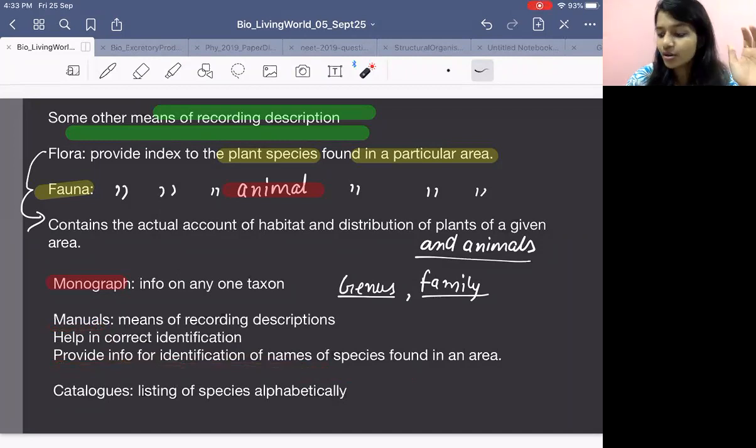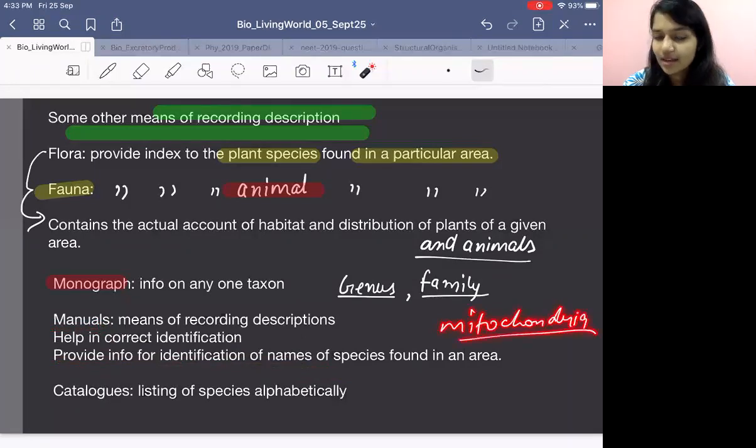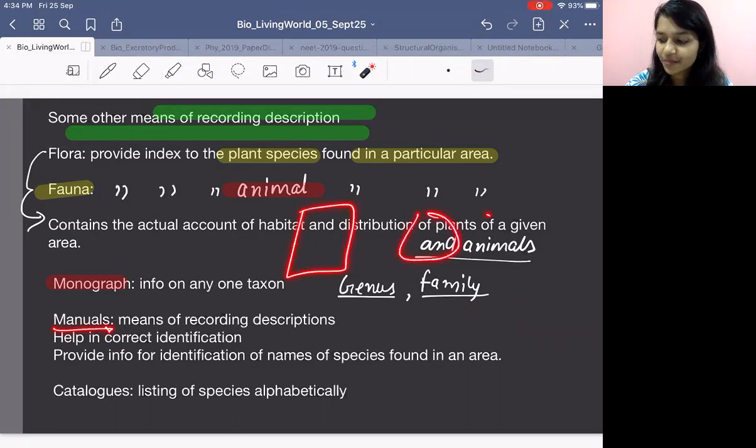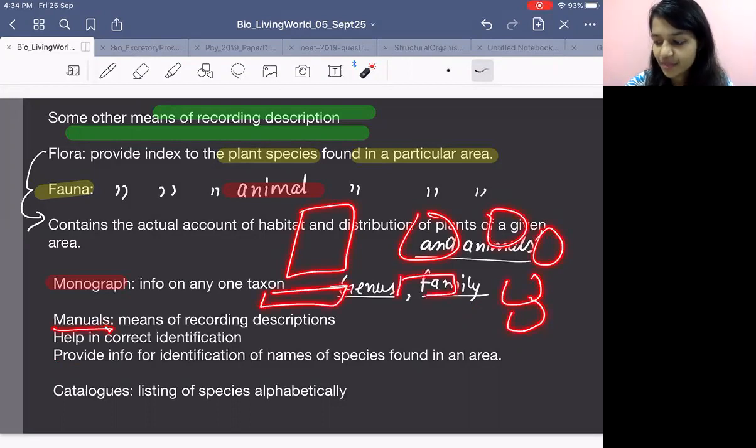Now, even if I don't write the name mitochondria, I just draw the structure of mitochondria, you will be in a position to tell me, ma'am, it is mitochondria. Yes or no? A similar thing manuals also do. In the manual, they will give you pictures. This is how they look, that is the character, and they will write the name over here.